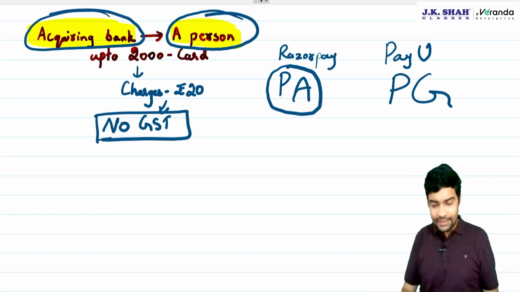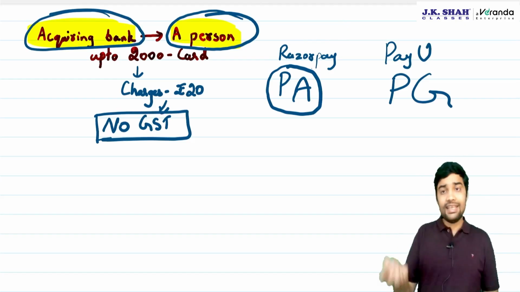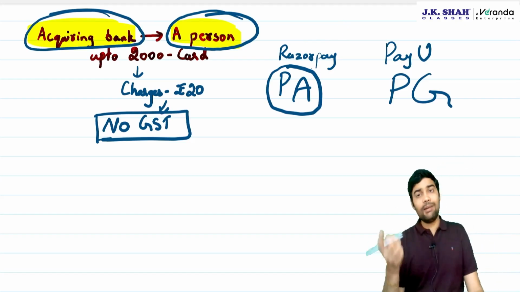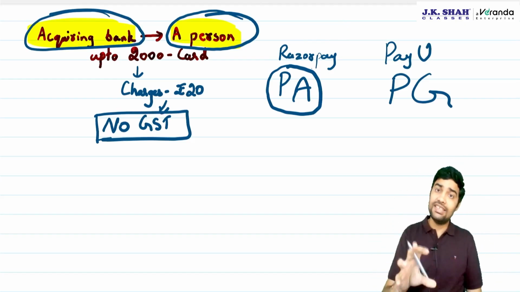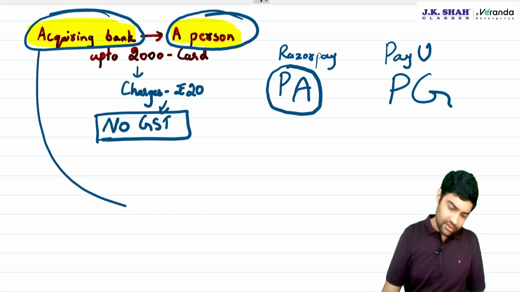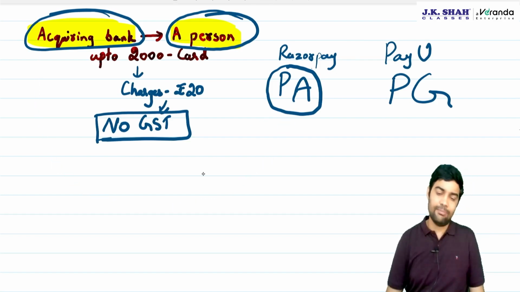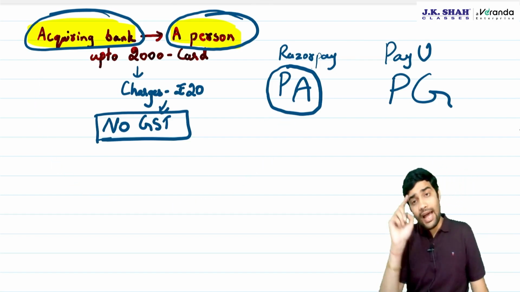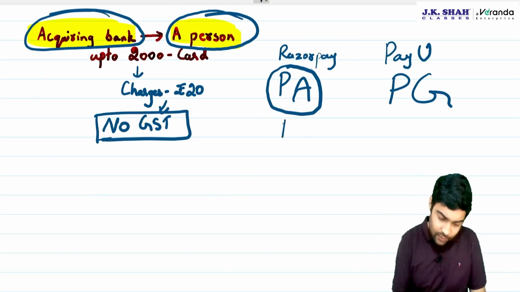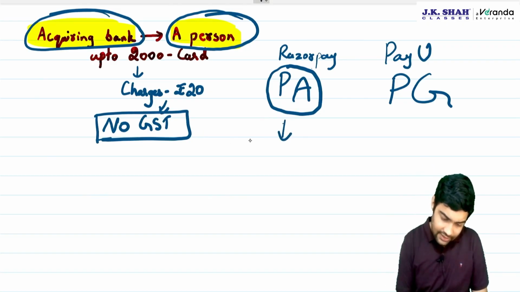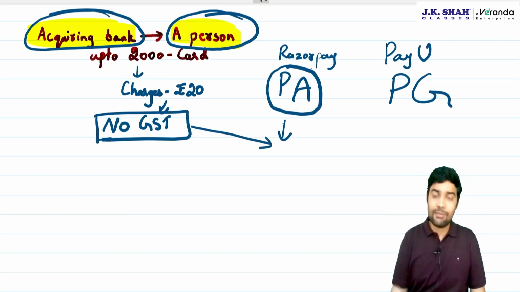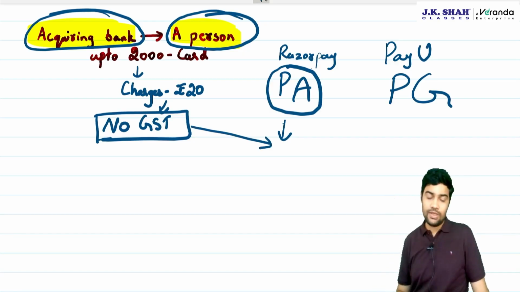So RBI has said Razorpay, though technically they are not a bank, but they are payment aggregators, which gives them the authority as an acquirer. As they are like an acquiring bank, the question was whether this exemption is applicable for Razorpay also.